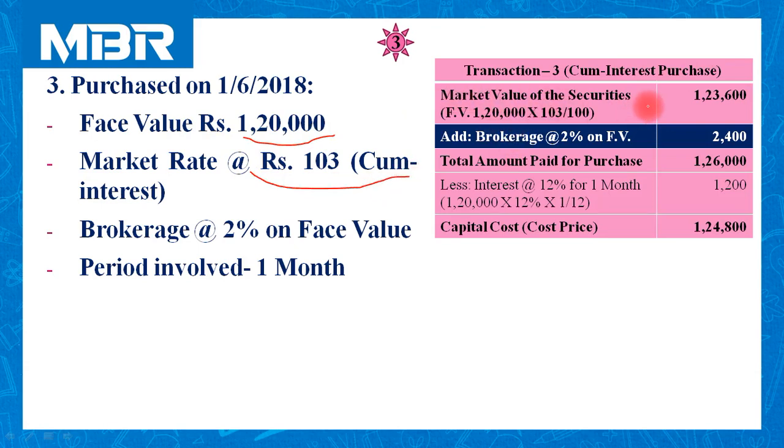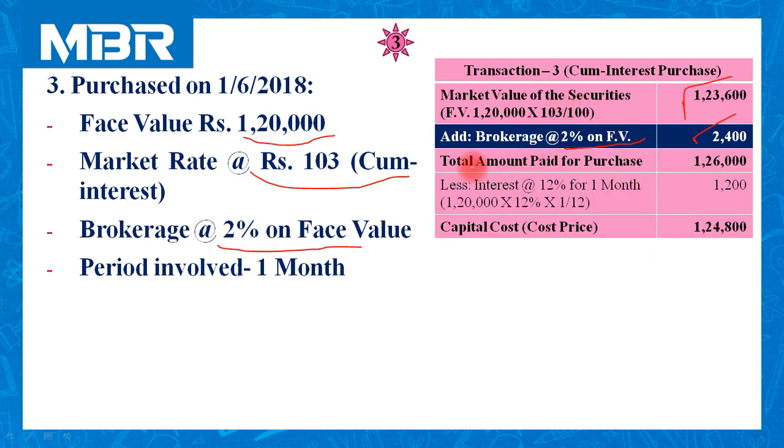So market value of the securities is 1,20,000 multiplied by 103 for every 100 rupees. So this amount comes to 1,23,600. As per information, we need to charge brokerage at 2% on face value. Face value is 1,20,000. So 2% on this 1,20,000 is 2,400.